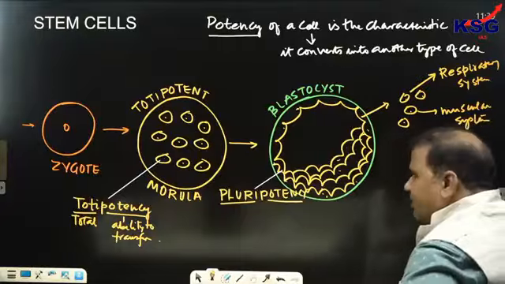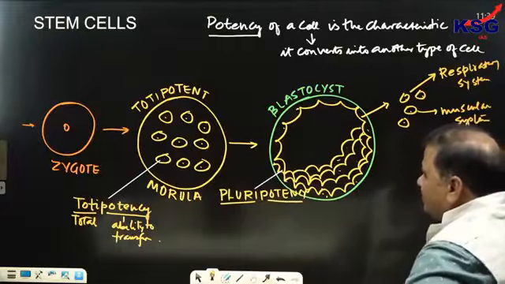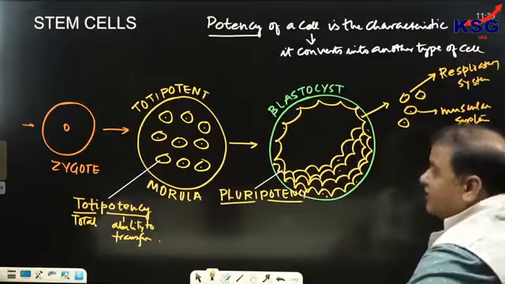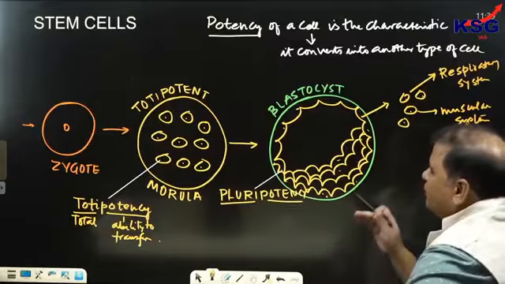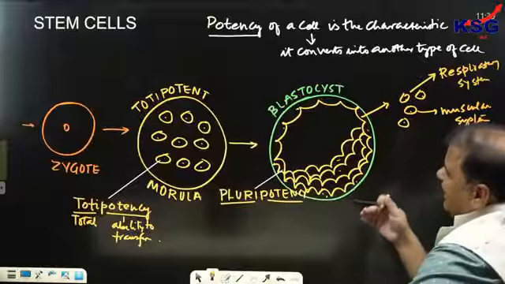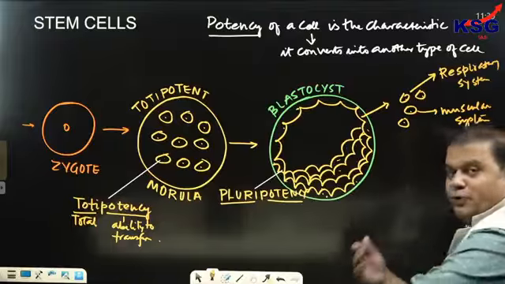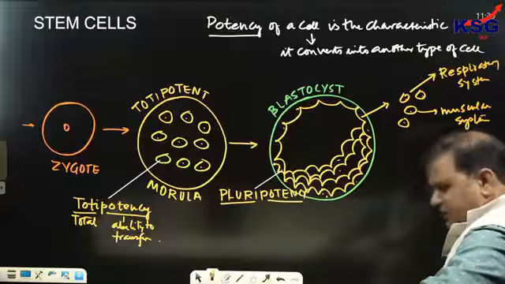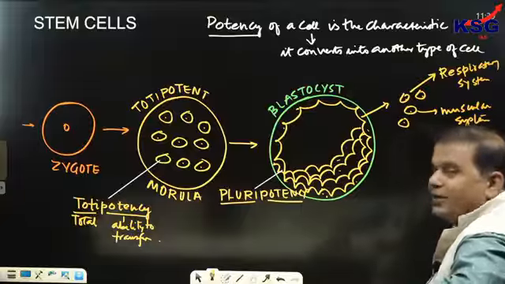And the baby would be formed. This characteristic is called as pluripotency. So if the cell has pluripotency, then it can transform into many types of cell, but it cannot transform into all types of cell.